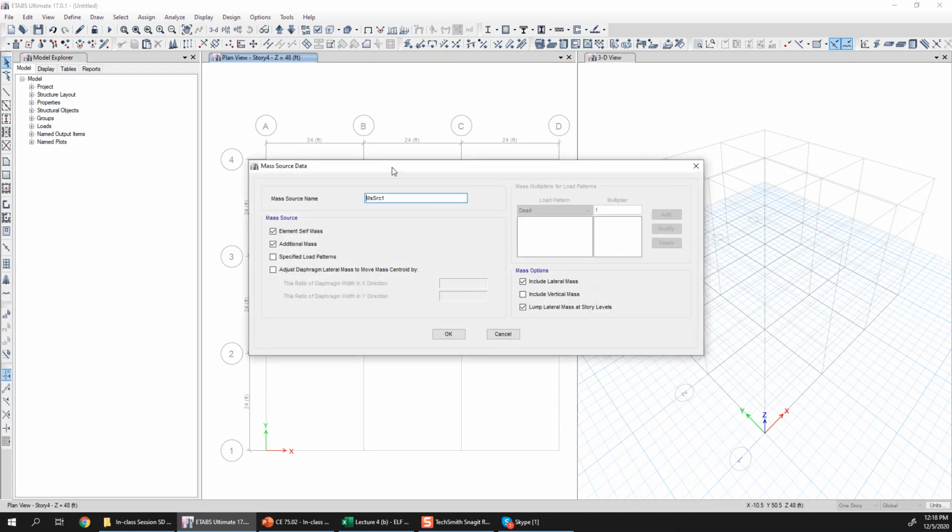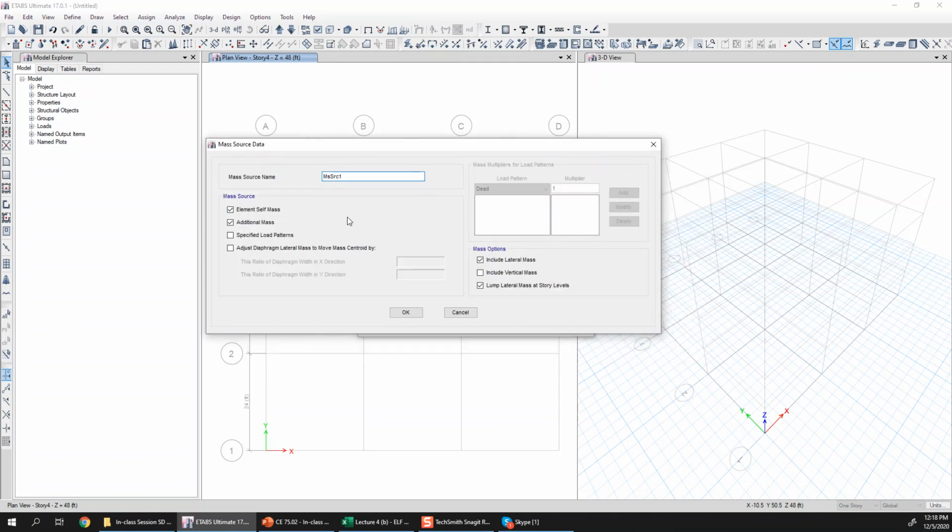So if I modify, okay, here you can see clearly these options. Element self mass or any additional mass assigned to a node or element, because you can also assign a nodal mass directly in ETABS. So if you want to include it in the mass matrix, you can check this option. Otherwise, just element self mass will be included.